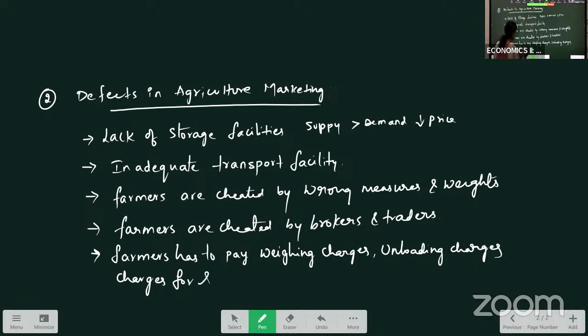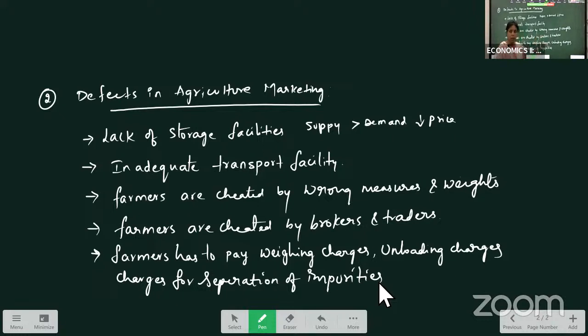Additional expenses are borne by these farmers, where they have to pay weighing charges. If in the market the production is weighed, measured, they have to pay charges extra for that.